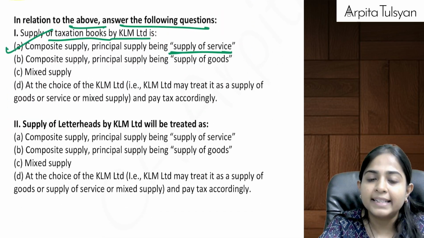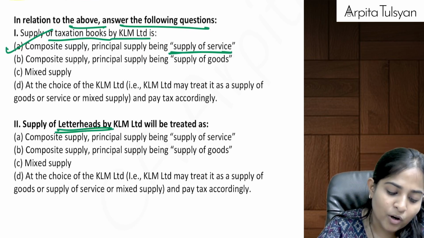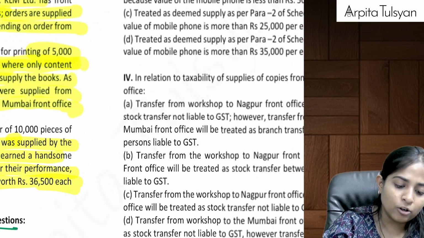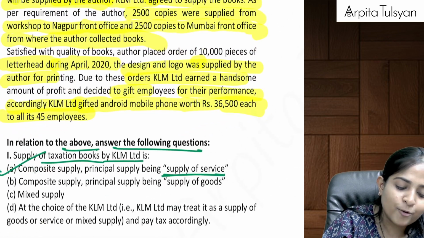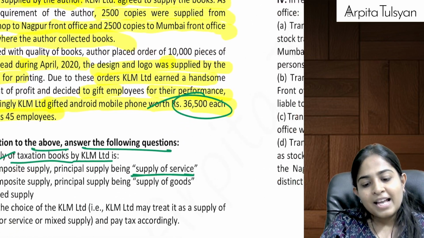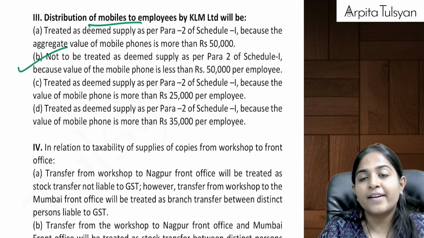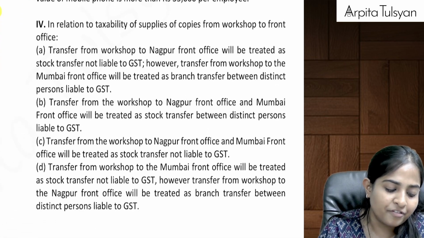Right? Because content is more important. On letterhead, paper is more important. So, composite supply of goods. We had it in our theory also. Then, distribution of mobile phone. Value of mobile phone is only 36,500, na? So, supply or not a supply? Can we say this will not be treated as supply because the value does not exceed rupees 50,000? In case of gift, the value was 50,000.